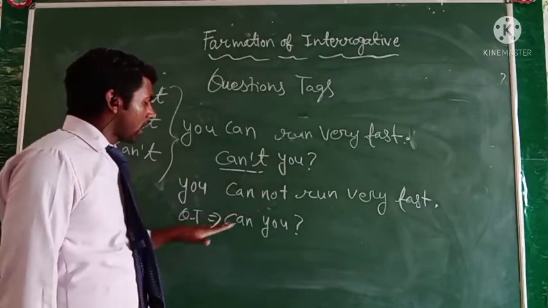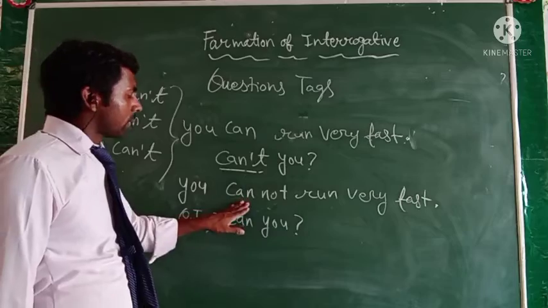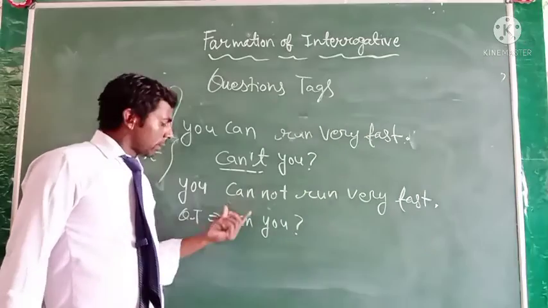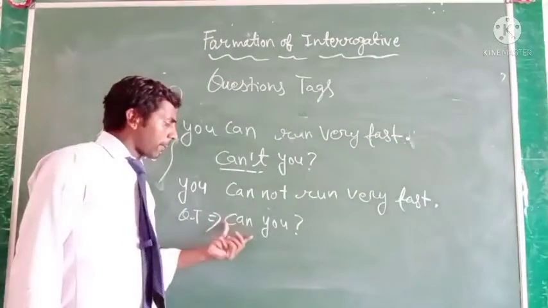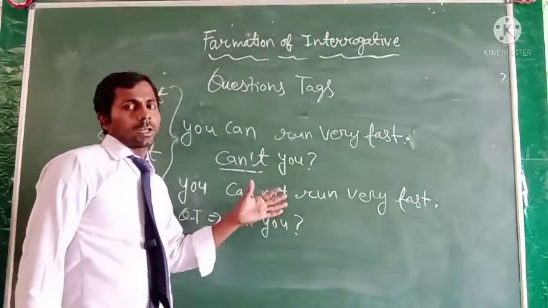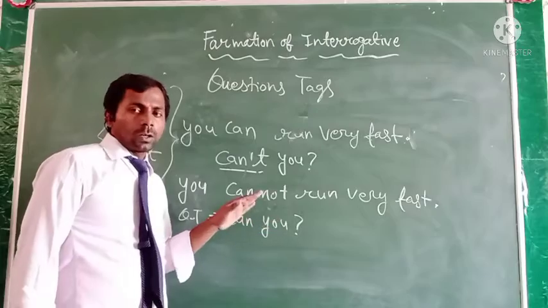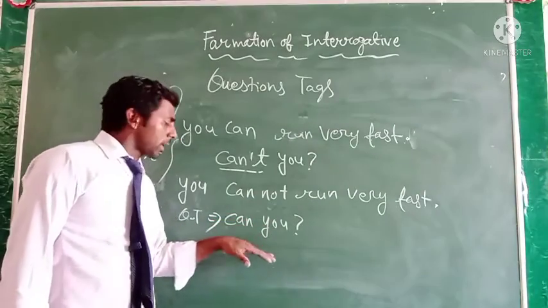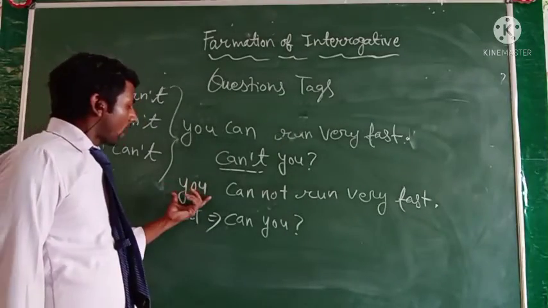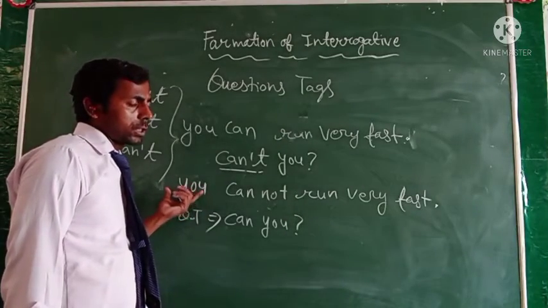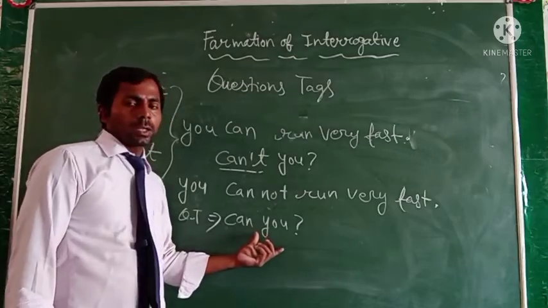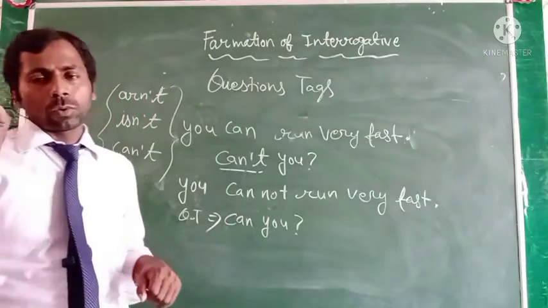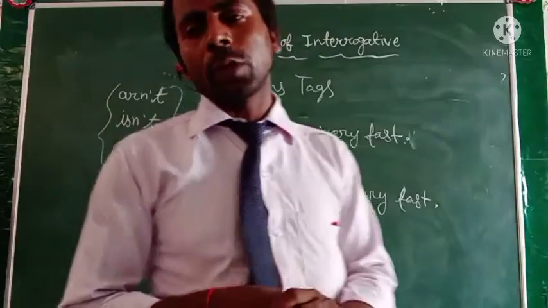Clear? And it is the same process in a negative sentence. First you search out the helping verb, then write down the helping verb, and after that, if it is a negative sentence, then do not make the question tag negative. You change it to an affirmative form and search out what the subject is. The subject is "you," then use "you" here. Okay, and after that you tag the question. It means you use the question mark at the end of the question tag.